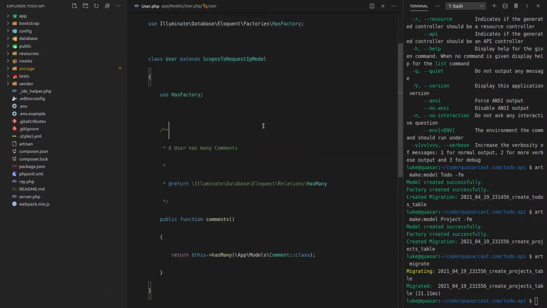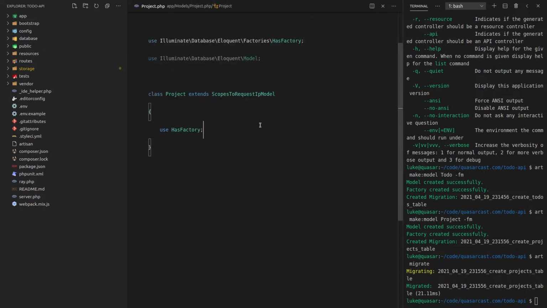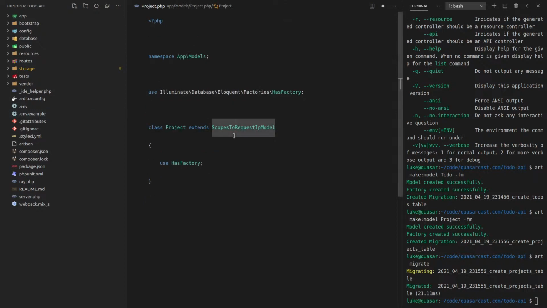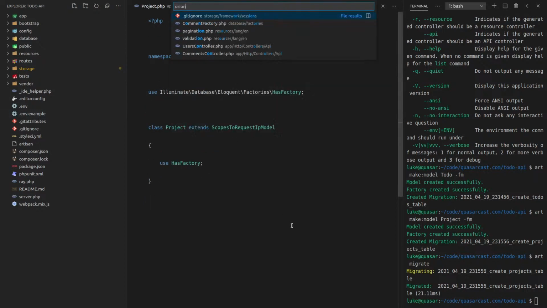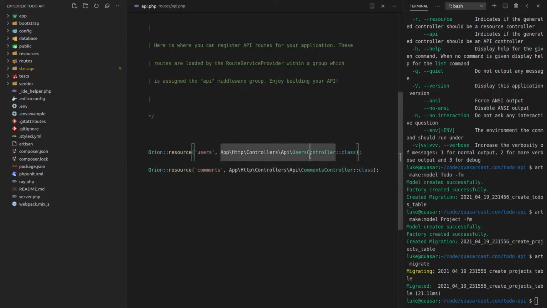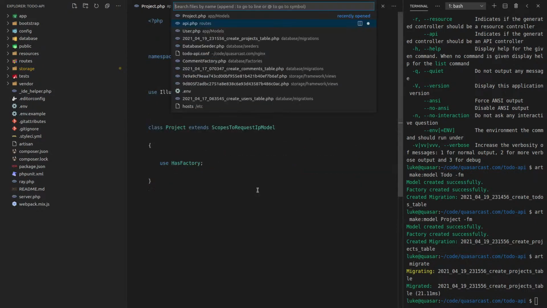What else have we got in here? We want to set up the relationships as well. So currently a project actually has no relationship. So it's literally that simple. And then we'll jump over to Orion land. So api.php. By the way, anyone who's coming on, feel free to say hi.